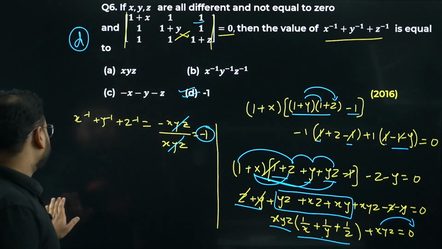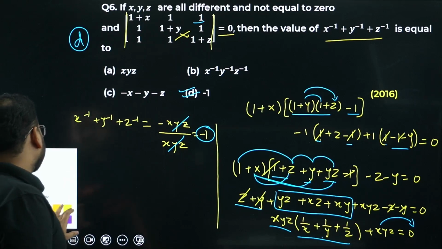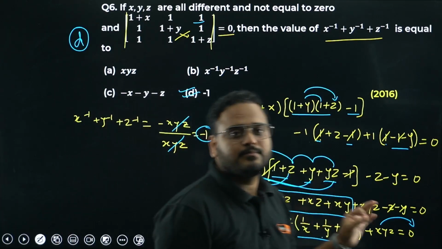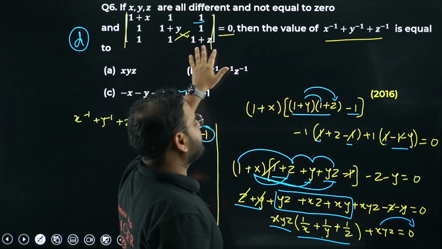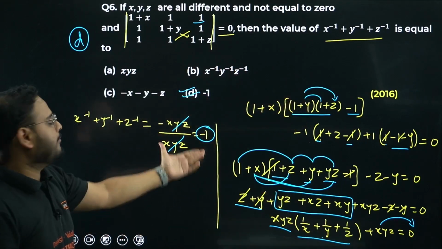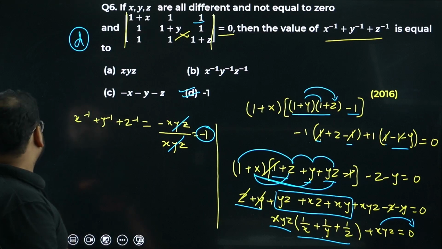I hope this is very simple for you. It is not a difficult problem at all. Understand? Because they've given this determinant, what are you going to do about it? Simply find the determinant value. Once you do that, you get the answer as minus 1. Option D is right. Seventh one.